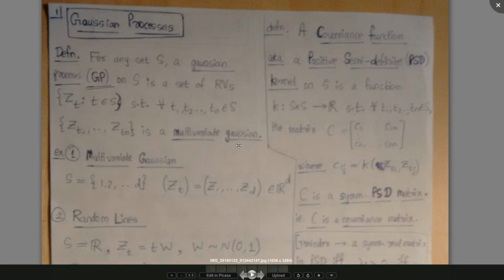So we can say a function f is a Gaussian process if we evaluate that function for a set of points x1 to xn, then the vector given by f of x1, f of x2, to f of xn, this vector is a multivariate Gaussian with a certain mean vector and a certain covariance matrix. If for any set x1 to xn, f of x1 to f of xn is a multivariate Gaussian, then that function f is said to be a Gaussian process.